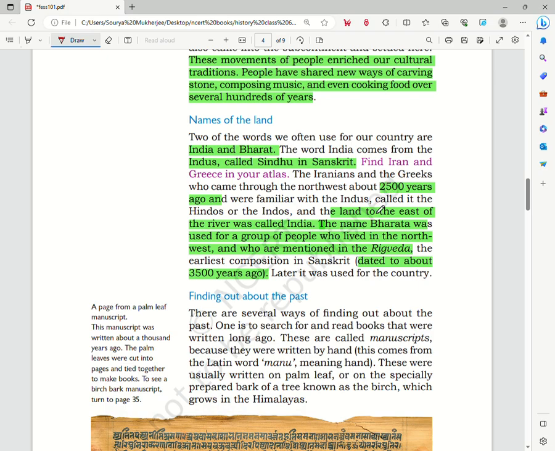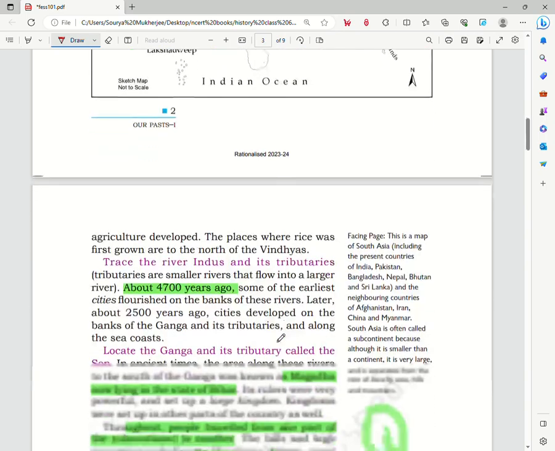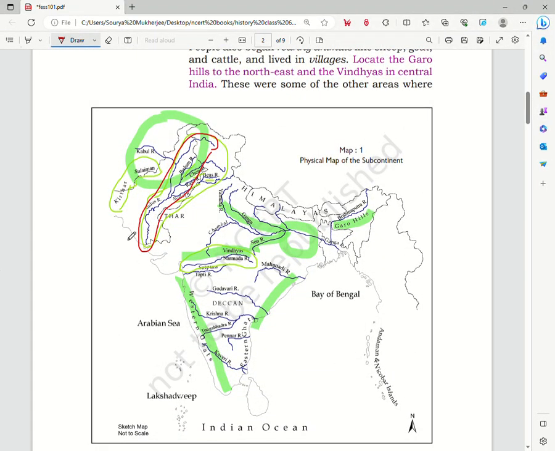The land to the east of the Indus river, they called India. They reached this river, and the land towards the east was known as India, and this river was called Indus.